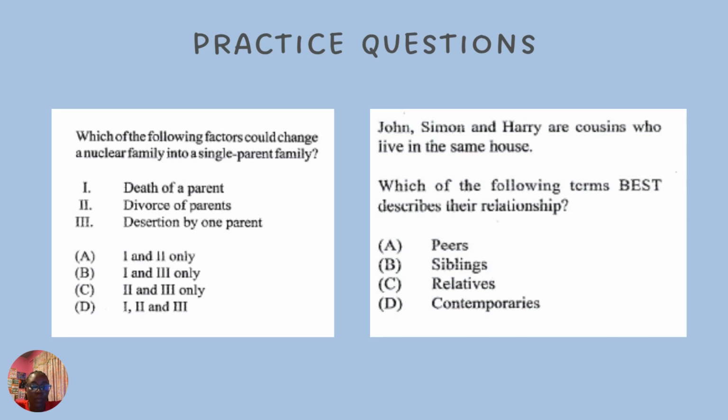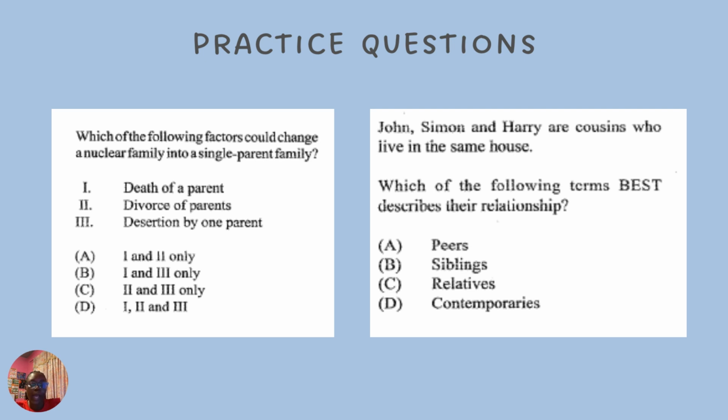The next question is, which of the following factors could change a nuclear family into a single parent family? Remember, nuclear family was the ideal family type that we looked at, and it has both parents with child or children. And we said there are several factors that cause a nuclear family to turn into a single parent family.